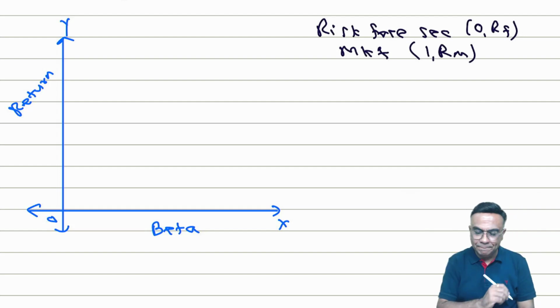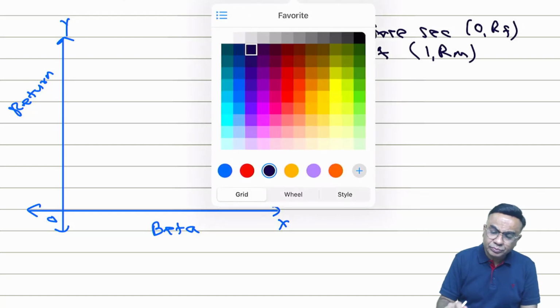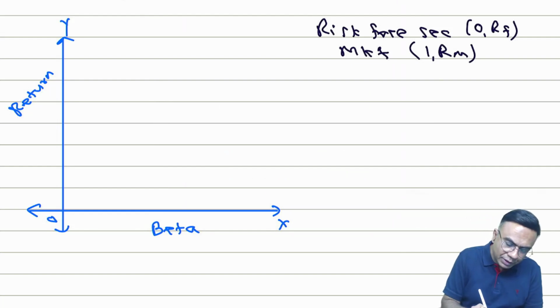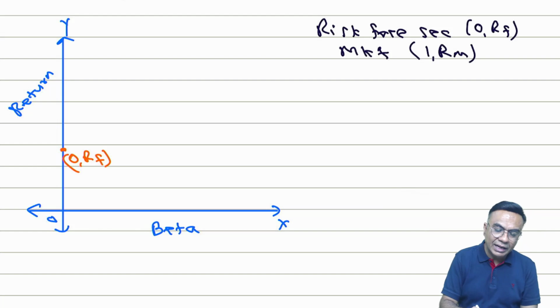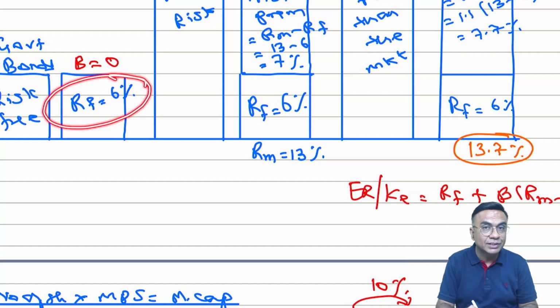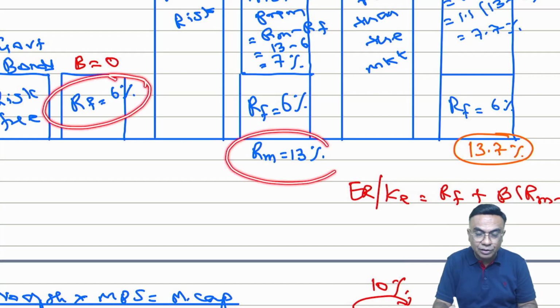Now, let us plot these two. 0 and RF will be somewhere over here. In our example, it is 0 and 6, correct? Risk-free security has a return of 6, and the market return is 13.